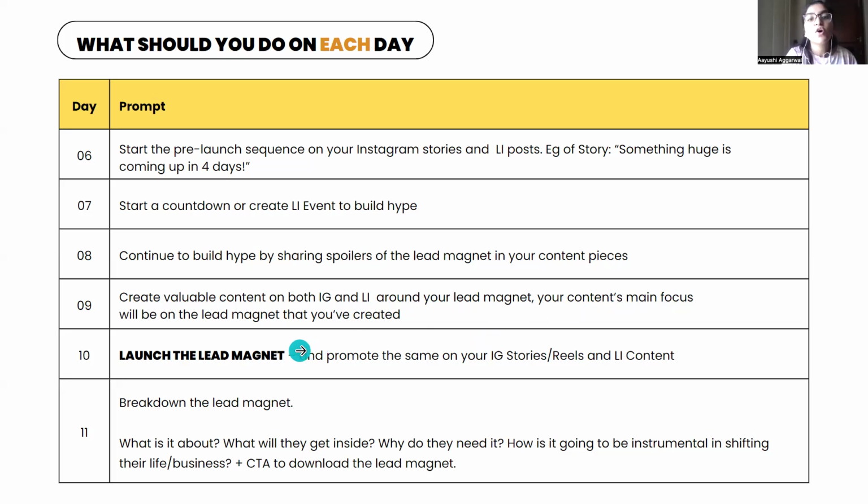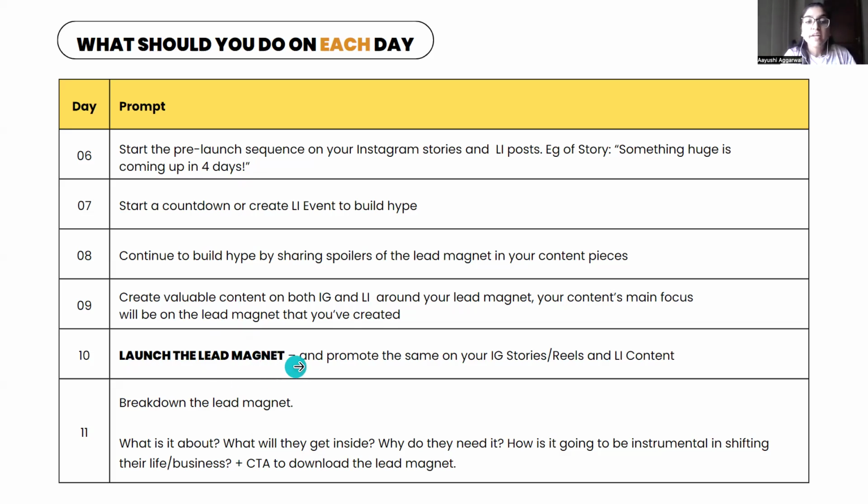On day 10, you will launch the lead magnet and promote the same on your IG stories and reels and LinkedIn content. Right? Now, what has happened so far? Before day 10, you have actually warmed them up a lot. Using this pre-launch sequence, you have warmed your audience up. Now they are waiting in the pipeline for you to launch your lead magnet. On day 10, when you have launched your lead magnet, there will be plenty of people downloading it. If you skip this part and directly launch the lead magnet, you will not see a major influx.